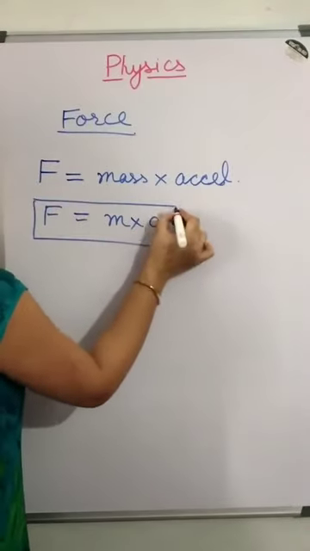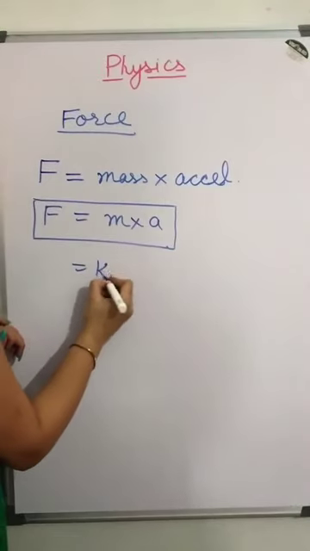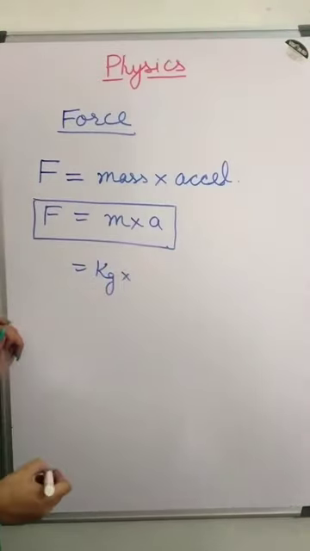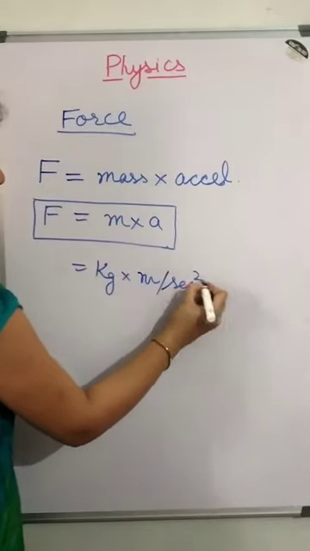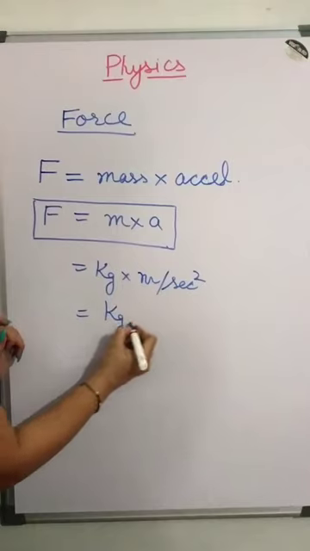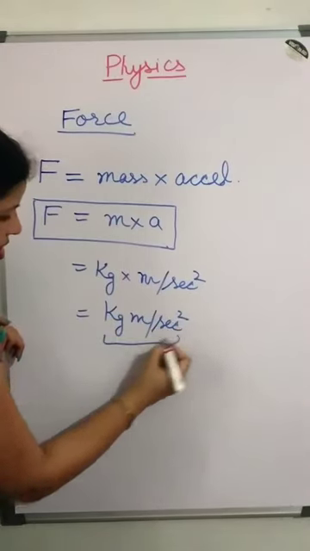What is the SI unit of force? Mass, m, we can write in kilogram, and just now we found out the unit of acceleration is meter per second square. The unit is kilogram meter per second square. This we can write in Newton also.